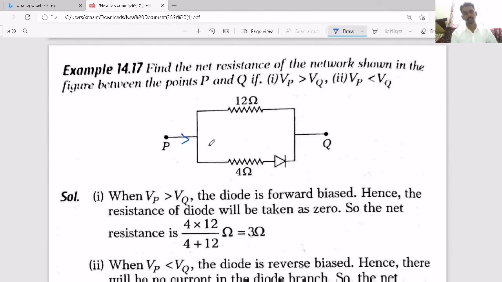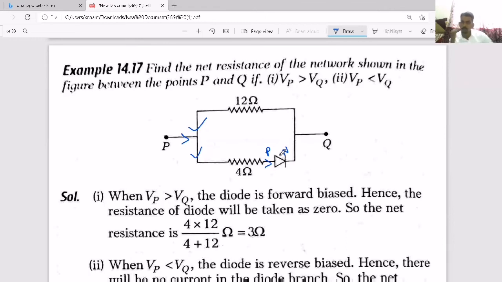So that means current will flow here like this. So here current is flowing in this branch like this, means it is flowing from P to N side. So it is in forward bias. So you can consider that, because current is flowing now. But in reverse bias, the current is lesser, so we will not consider. So both are now in parallel connection.